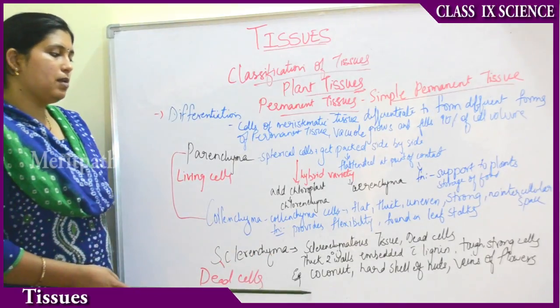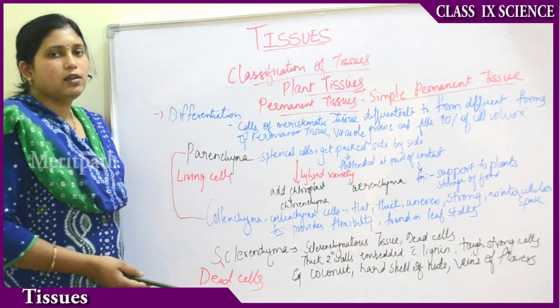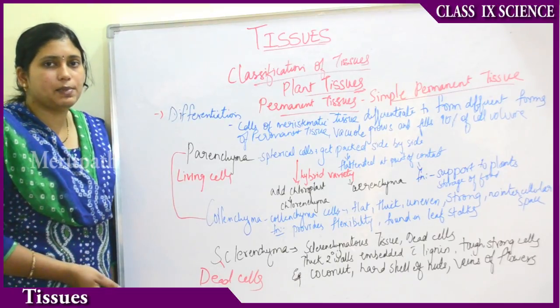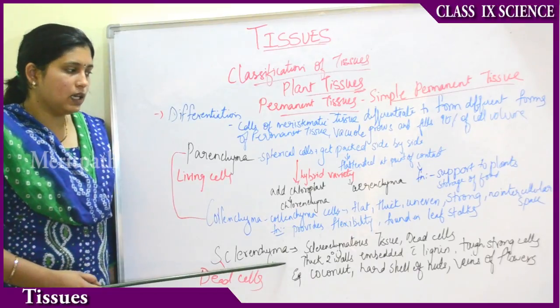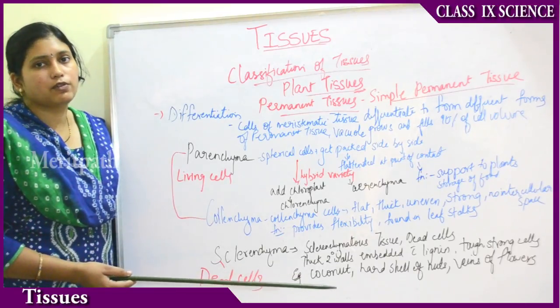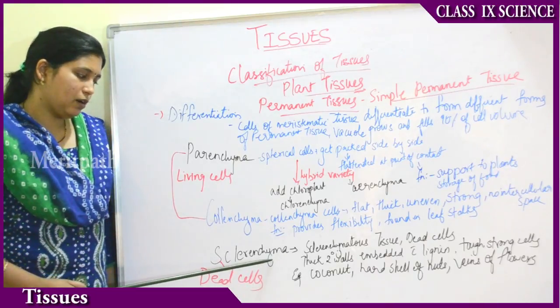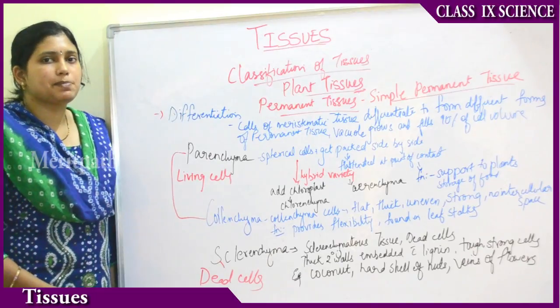So where can these be found? The husk of the coconut. You know the coconut shell is very hard. Then the hard covering of nuts like walnuts and chestnuts. All those hard coverings of nuts are made up of sclerenchyma. Then the veins of the leaves are also strong. Coconut leaves, the veins are very strong. So all these are made up of sclerenchyma. Sclerenchyma is a dead cell. Now let's move to the complex permanent tissue.